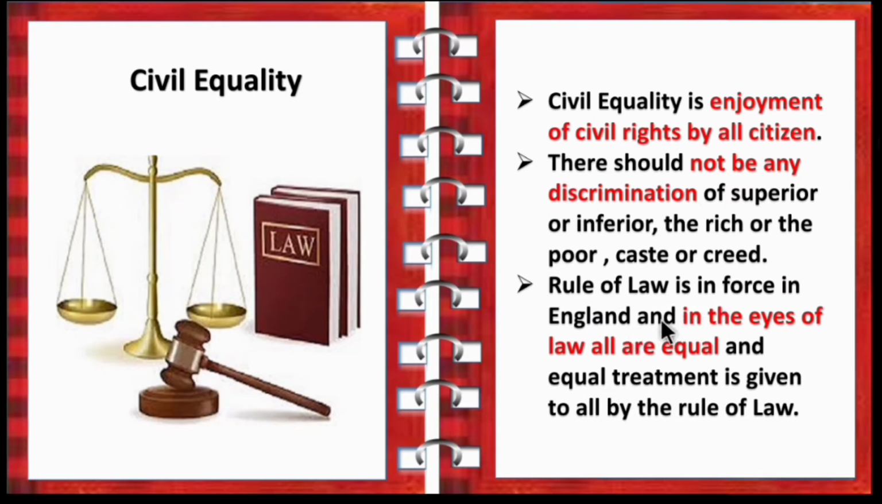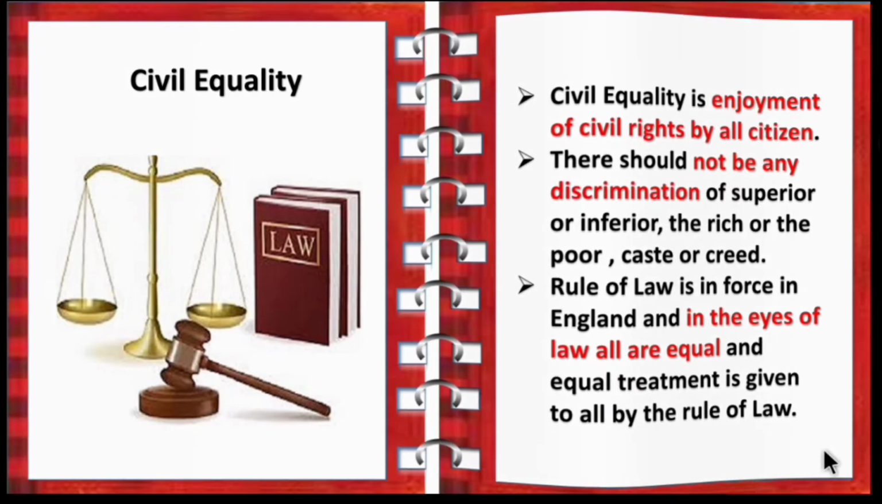Rule of law is in force in England, and in the eyes of law, all are equal and equal treatment is given to all by the rule of law. So children, in the eyes of law, everyone is equal. We should not discriminate a person whether they are superior or inferior, rich or poor, or based on the caste or creed. In the eyes of law, all are equal and fair justice should be provided to all. So that is meant by civil equality.